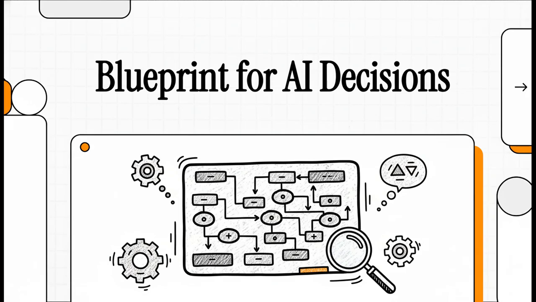All right, welcome to The Explainer. Today, we're going to pull back the curtain on the blueprint that teaches an AI how to think. How it can look at a super complex problem and somehow see a clear map to the best possible outcome.